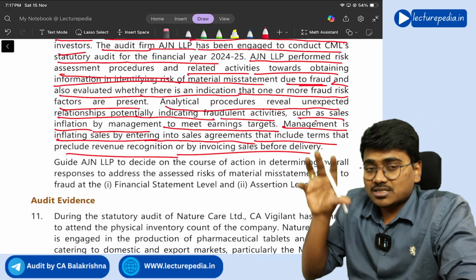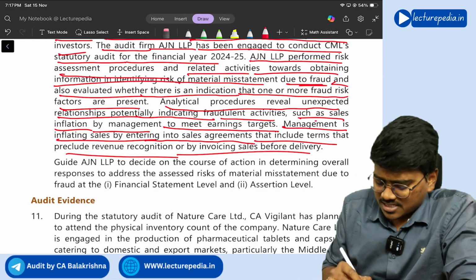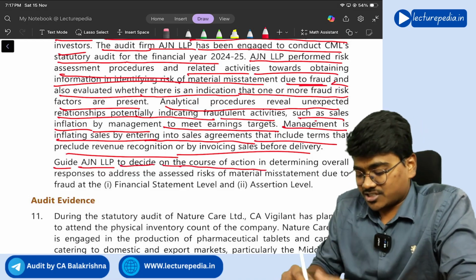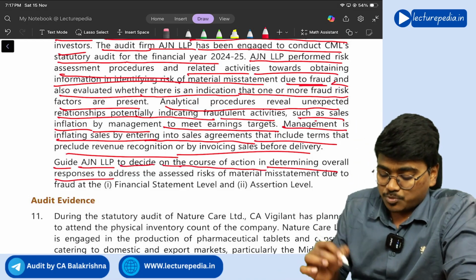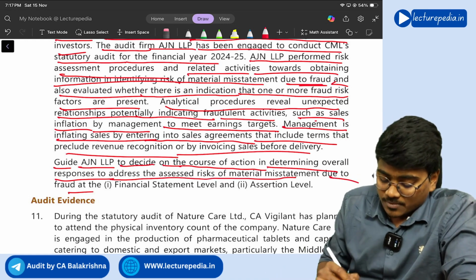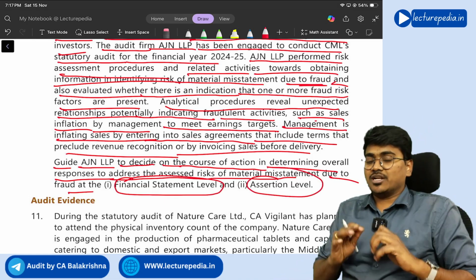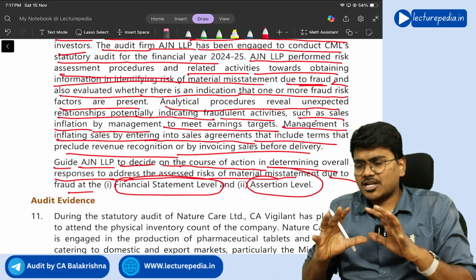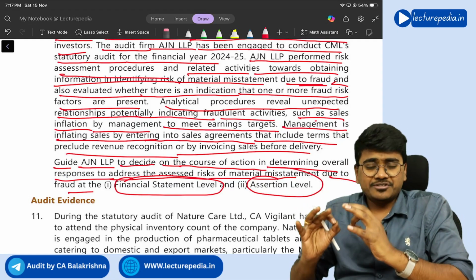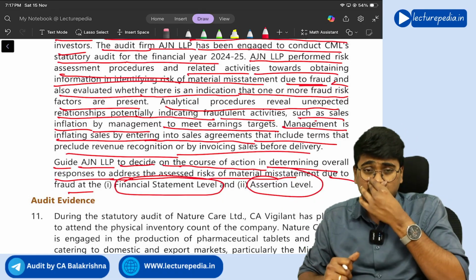So there are certain fraud factors in this particular scenario. Now what they are asking: guide AJ and LLP to decide on the course of action in determining overall responses to address the assessed ROMM due to fraud at a financial statement level and assertion level. So by seeing this case scenario, you are feeling that there is high risk of material misstatement due to fraud. So you have identified risk of material misstatement due to fraud.